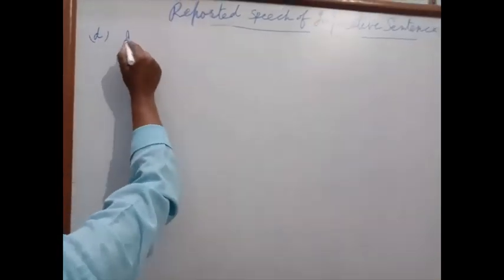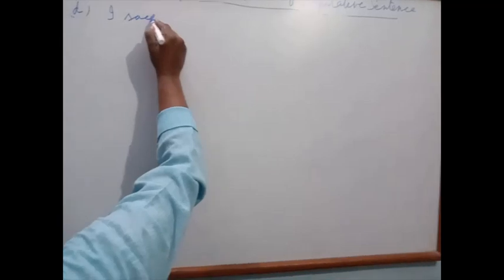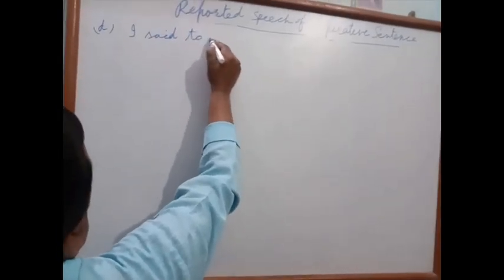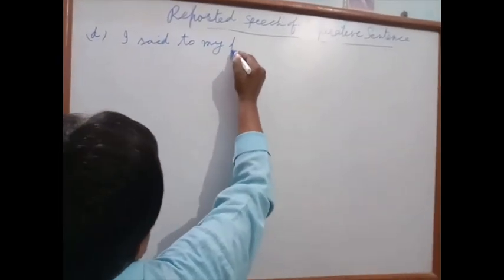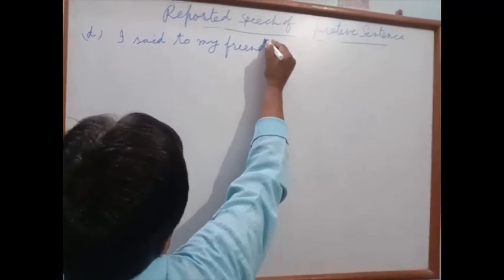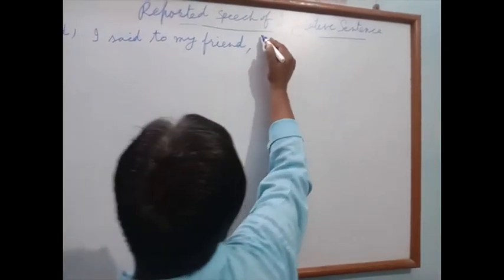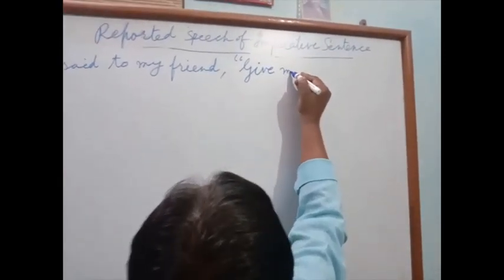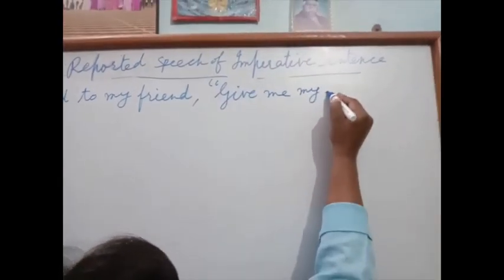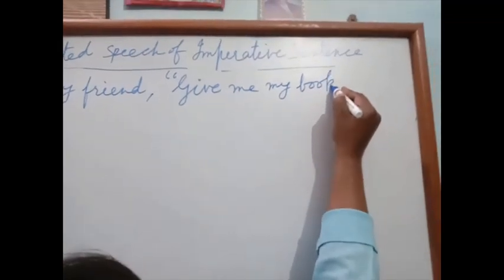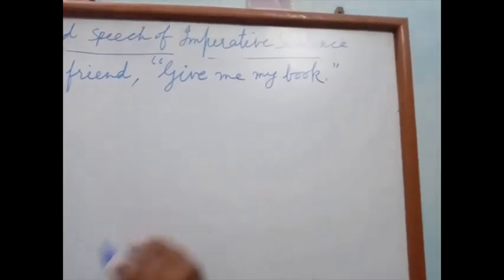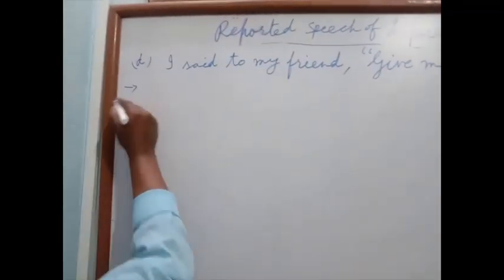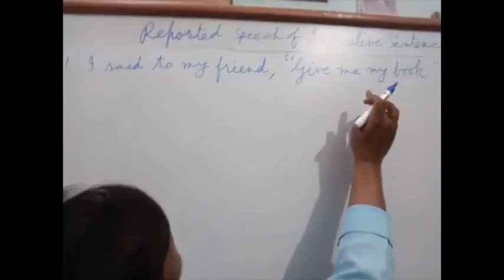I said to my friend, give me my book. Whose book?